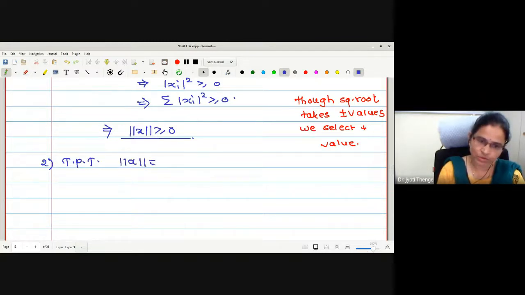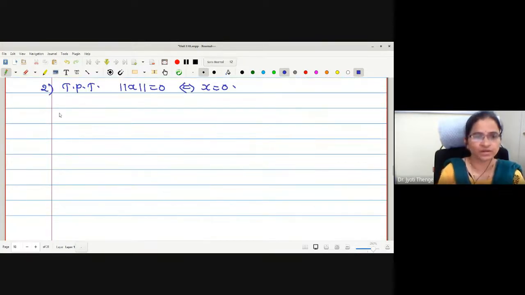Norm x is equal to 0 implies and is implied by x is equal to 0. Let us start with norm x. Consider norm x is equal to 0. What does the definition tell us? Summation mod xi square raised to half is equal to 0.